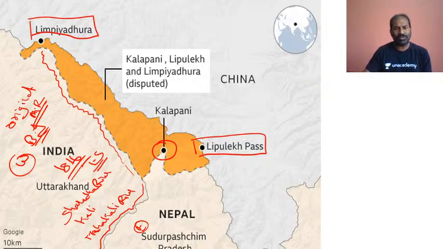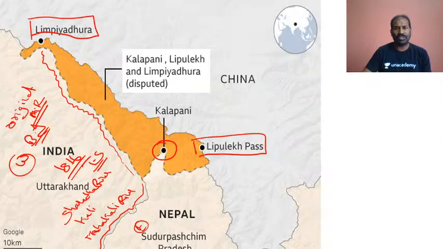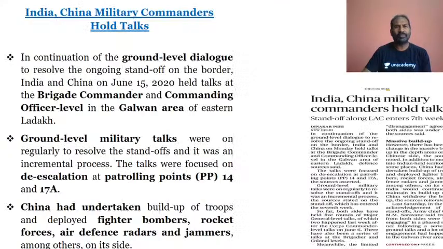So definitely this is a cause of concern, and India has said it is virtually ruling out talks with Kathmandu for the moment. Has India prejudged any future discussions with Nepal?